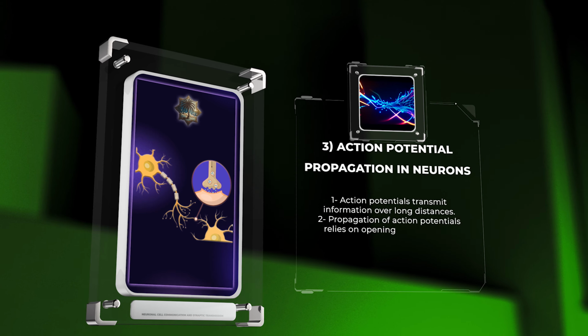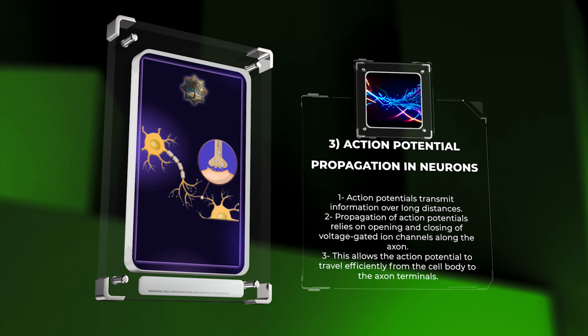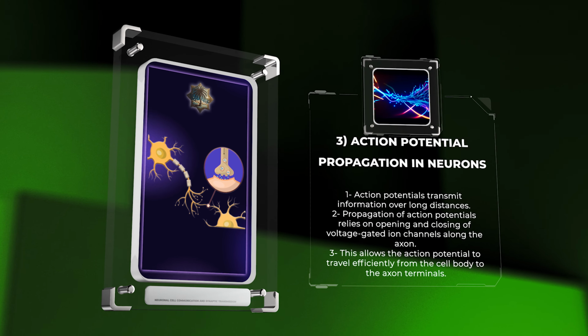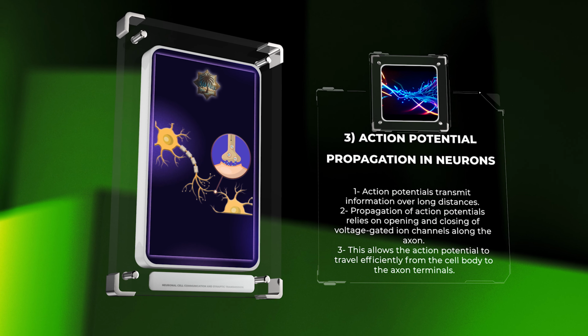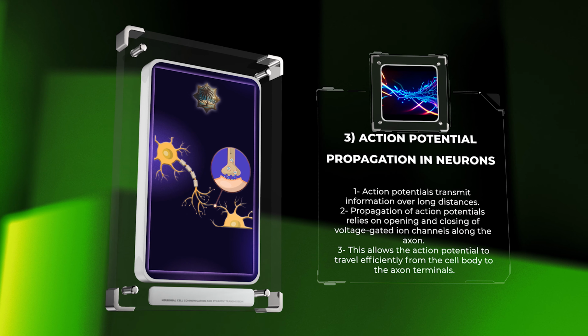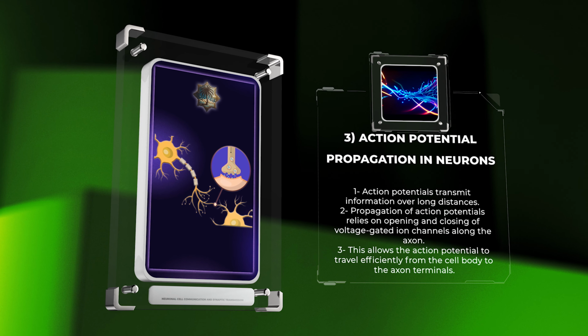Action potentials are the electrical signals generated by neurons to transmit information over long distances. The propagation of action potentials relies on the opening and closing of voltage-gated ion channels along the axon. This allows the action potential to travel from the cell body to the axon terminals efficiently.